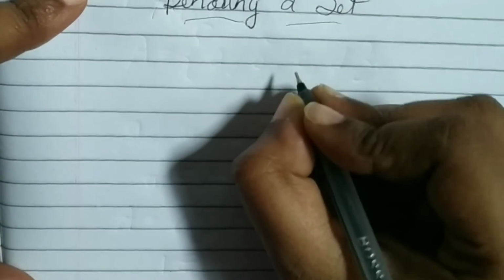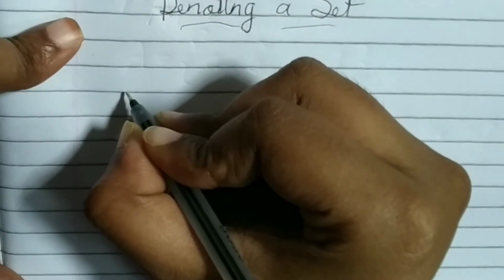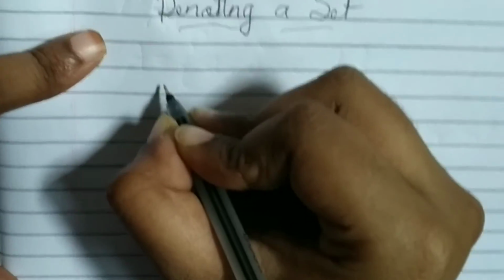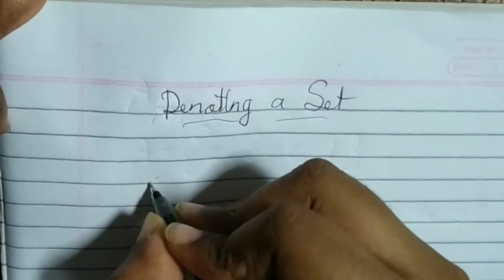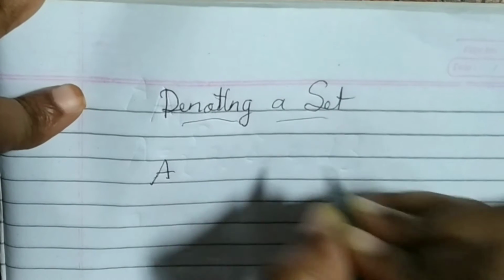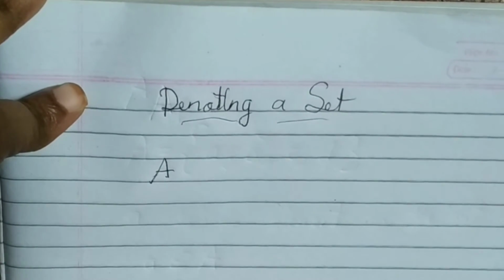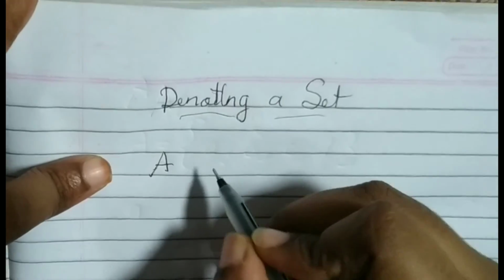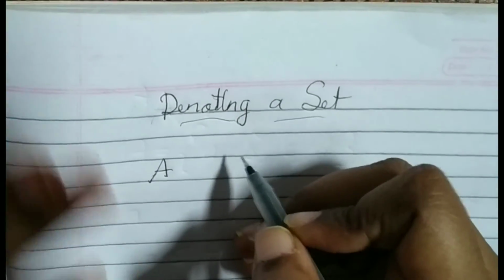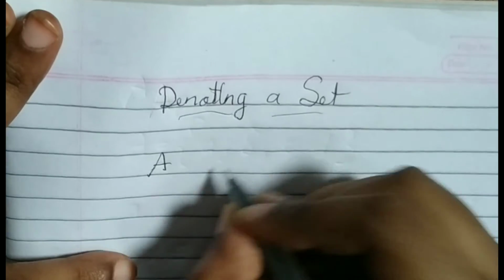So students, we will learn in detail about how to denote a set. A set is always denoted by using capital letters. We can use A, B, C, anything from A to Z, any alphabet, but only capital letters.